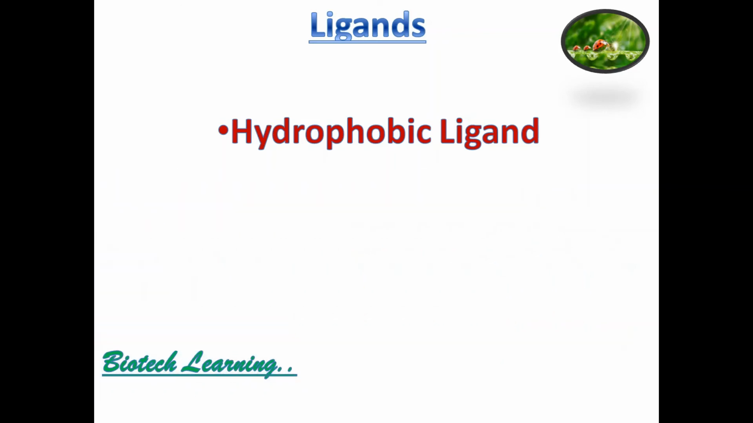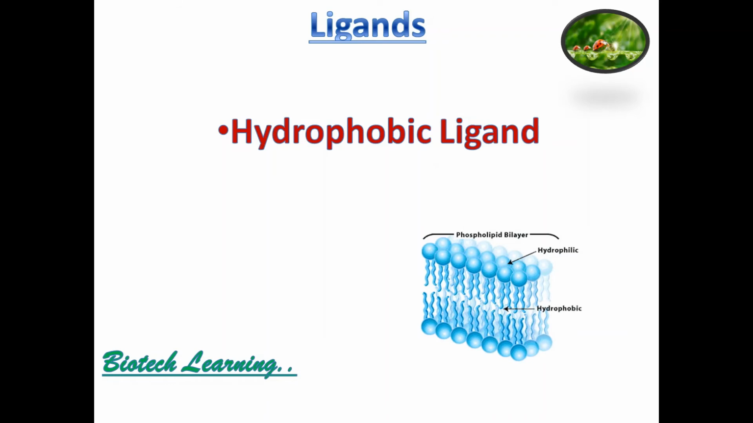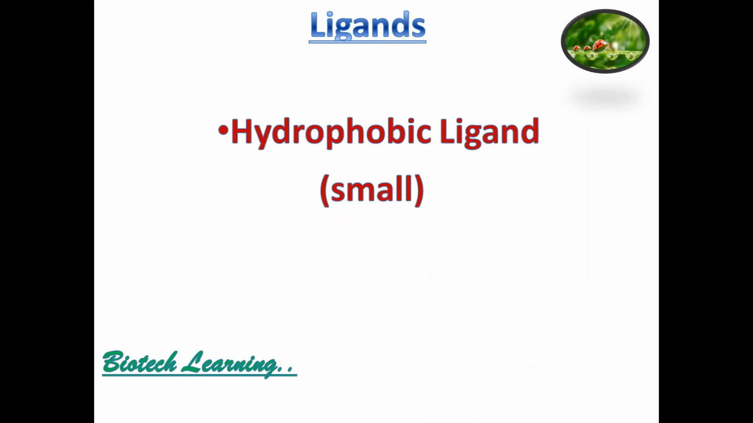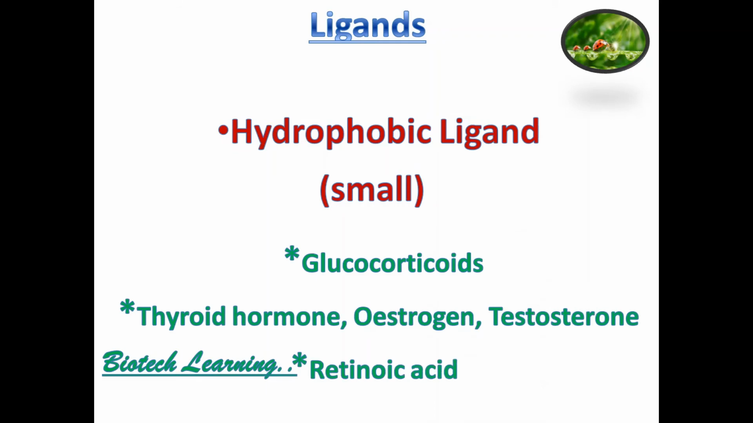First, let's talk about hydrophobic ligands. Hydrophobic ligands can easily cross the plasma membrane of the cell because the plasma membrane of the cell has a hydrophobic core. So these ligands or molecules can easily cross this hydrophobic core and enter the cell. These are mostly small molecules. Let's see some examples: glucocorticoids, thyroid hormones, estrogen, testosterone, retinoic acid, etc.